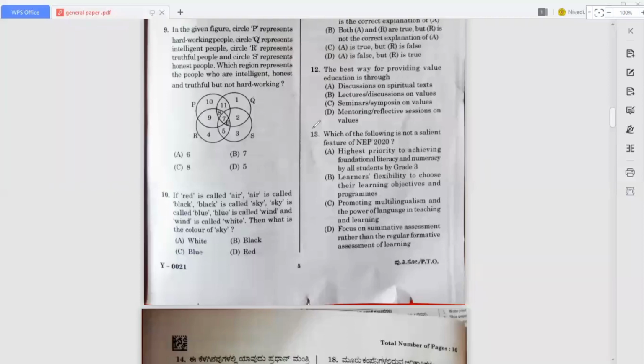The next question is, which of the following is not a salient feature in the New Education Policy 2020? They are asking "not" in the question. The answer for this question is D, because it says focus on summative assessment rather than regular formative assessment of learning. No, here we focus not on summative assessment, we focus on regular formative assessment of learning. So that's why option D is the correct answer for this question. Now move on to the next question, the 14th one.